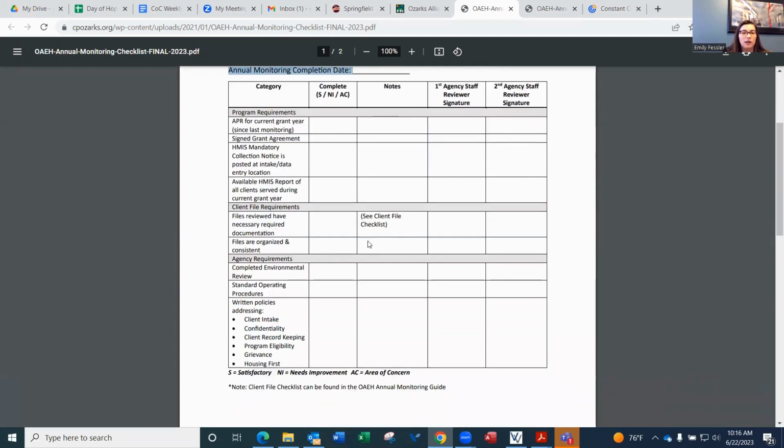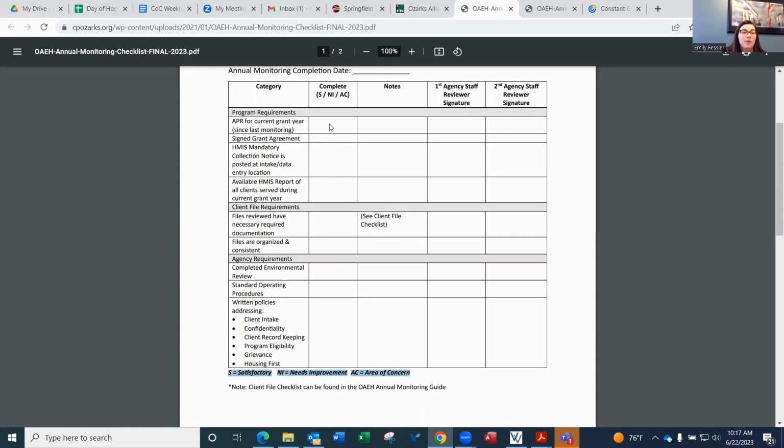When you are completing the checklist, you will need to have 2 agency staff reviewing all of these different components. So the categories on the left will let you know what needs to be filled in. And you can find, again, this information for the client files in the annual monitoring guide, and that is footnoted here at the bottom. So when you are completing it, you will have program requirements, client file requirements, and agency requirements. So the S, NI, and AC will let you know at the bottom here what that is.